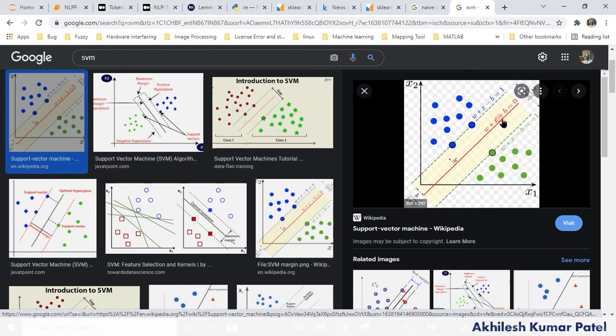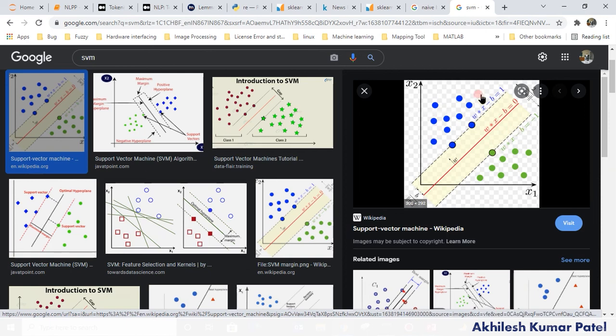Okay, and this is the equation. Omega is the weight in this case. We just substitute the value. If it is coming positive, then it is true. X is given, right? Weights we already calculated, and bias we have also calculated. If it is negative, then it will be classified as false. This is logistic regression, and this is the difference with support vector machines. It is a big algorithm, not as simple as what I am explaining. How it is derived, you can search on YouTube, or if you need I can provide the link for how this is derived.